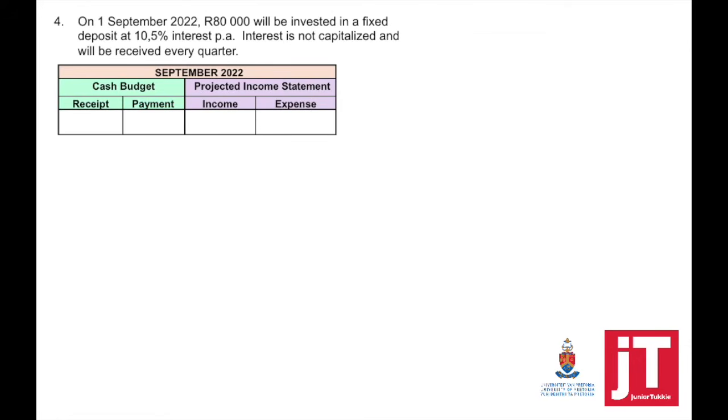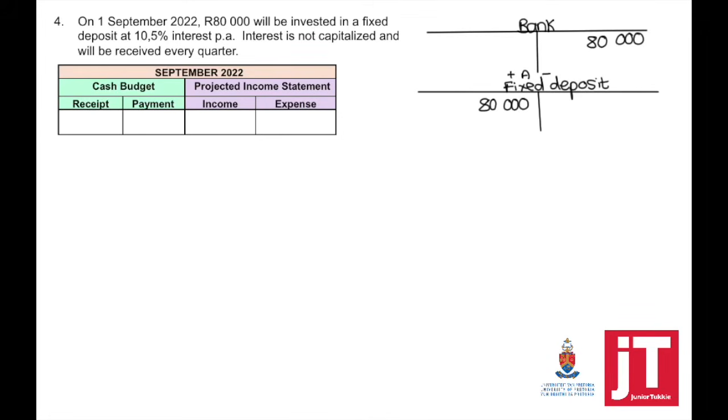Transaction 4. On 1 September 2022, 80,000 will be invested in a fixed deposit at 10.5% interest per annum. Interest is not capitalized and will be received every quarter. So if we look at what is happening here, bank, a payment will be made. We're taking money out of our bank account to invest it into a fixed deposit.